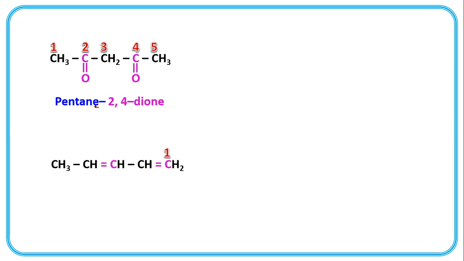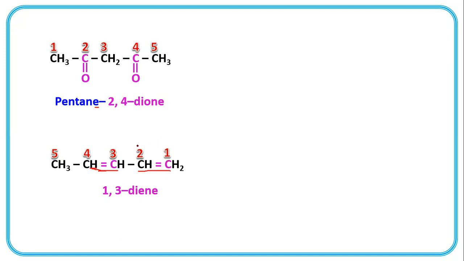Now in this example, 1, 2, 3, 4, 5. Which is the functional group here? Double bond. Between first and second, and third and fourth carbons, there is a double bond, other than carbon-carbon single bond. So double bond means alkene. So 1,3-diene. The position of double bond is indicated by the lowest number.